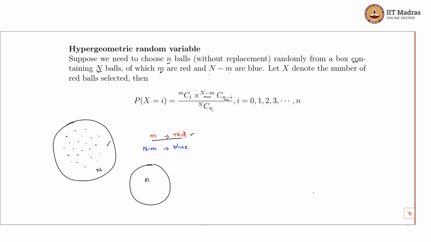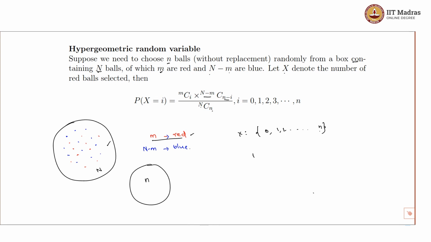Let X denote the number of red balls selected. So this X could take the values 0, 1, 2 and so on up to n. Since the sample size is n, it could contain a maximum of n red balls. These are all the possible values this X could take.